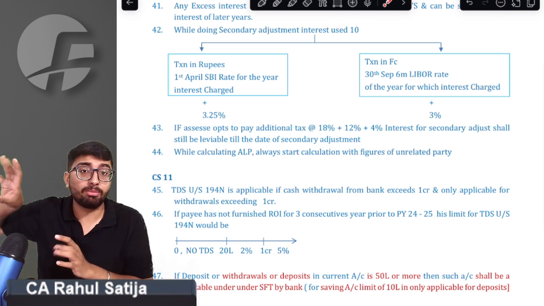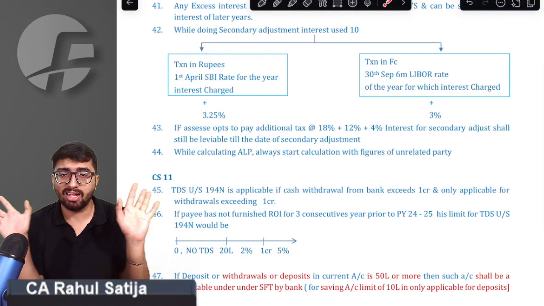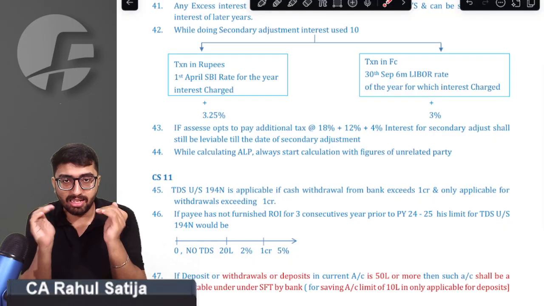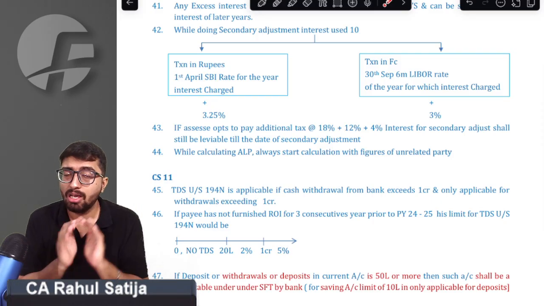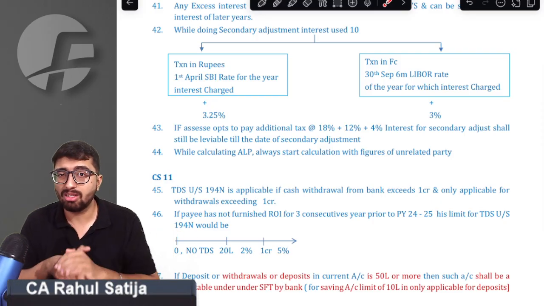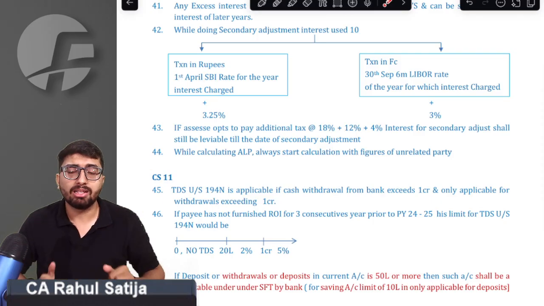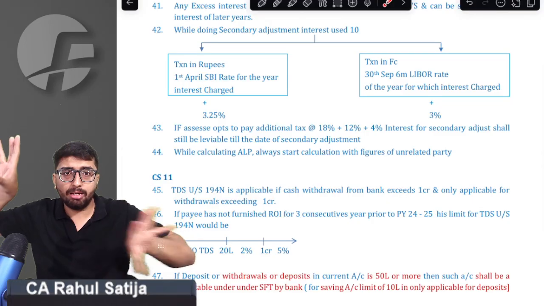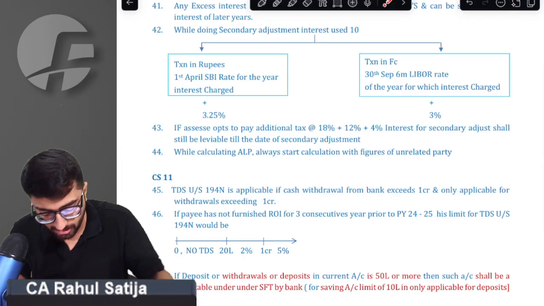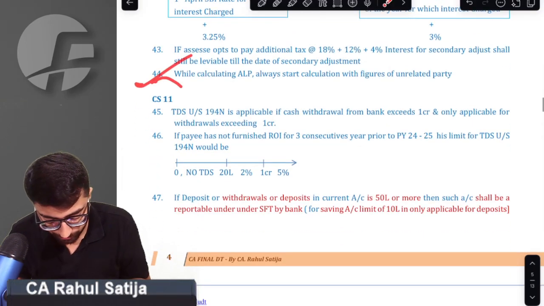If you start from a related party, in no case will your answer match the MCQ. Even if your answer matches, your arm's length price adjustment matches, you will not be awarded marks. Institute awards marks only on the basis of the format you follow. What format has the Institute asked you to follow? First of all, start with unrelated party and then come on to related party. Okay, we got that point.